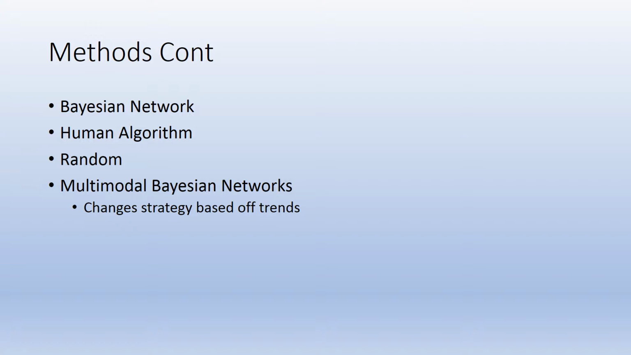The other agents in this project are mostly Bayesian networks, playing rock, paper, scissors against each other. The first thing that I used was a standard Bayesian network. The second, an algorithm that is easy for humans to use, and the third was random input for the sake of testing. The final agent that I used was a multimodal Bayesian network, which essentially is a Bayesian network that switches its strategies based off of some sort of input or some sort of trend it finds.